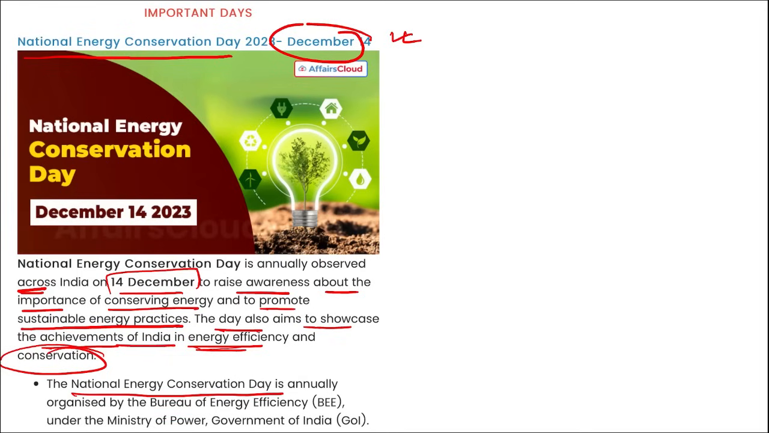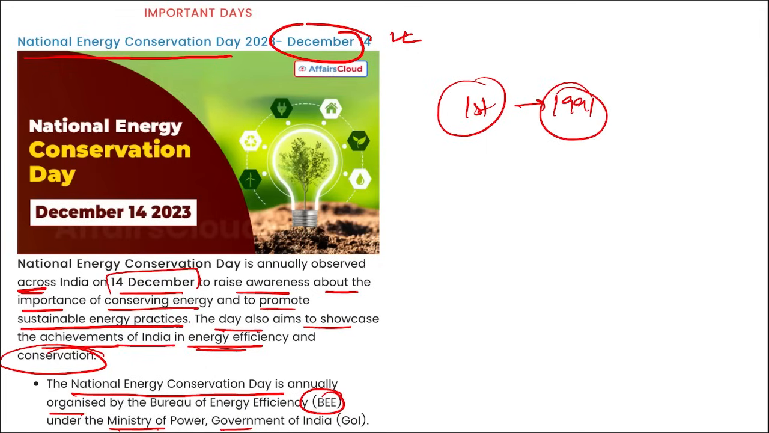The National Energy Conservation Day is organized by Bureau of Energy Efficiency, that comes under the Ministry of Power of Government of India. And for the first time, remember, when did we observe this day? National Energy Conservation Day was observed for the first time in 1991 on 14th of December. Right? So friends, these were your important current affairs for the day.